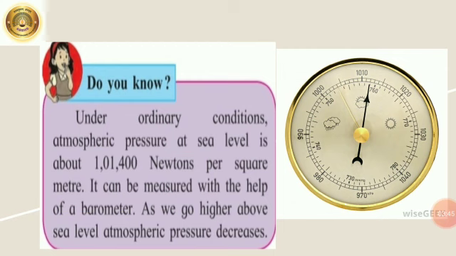Under ordinary conditions, atmospheric pressure at sea level is about 1,01,400 newtons per square meter. It can be measured with the help of a barometer. You can see the picture of barometer here. As we go higher above sea level, atmospheric pressure decreases.